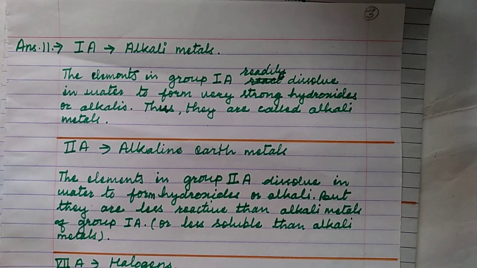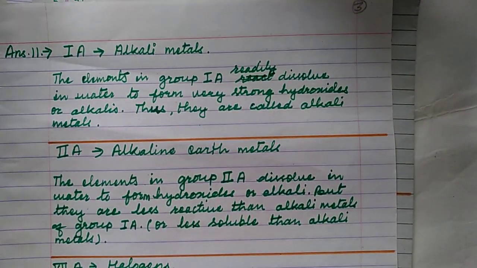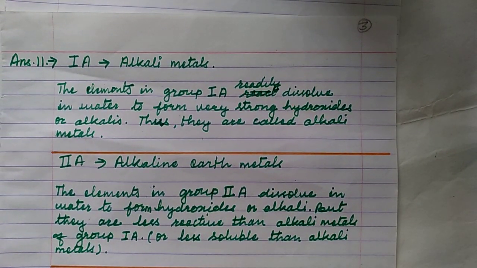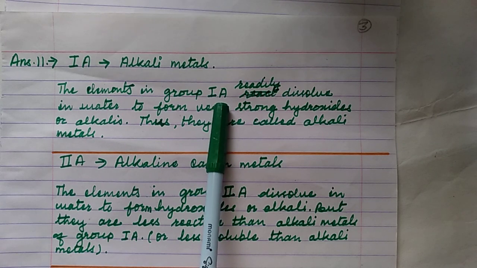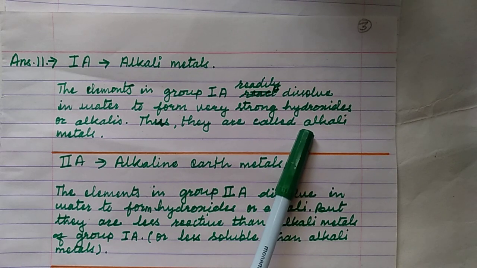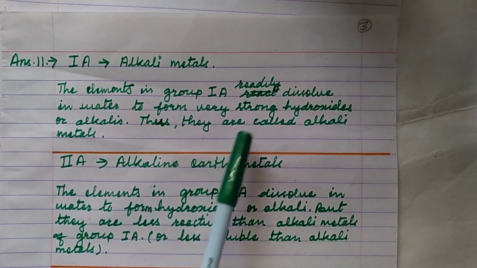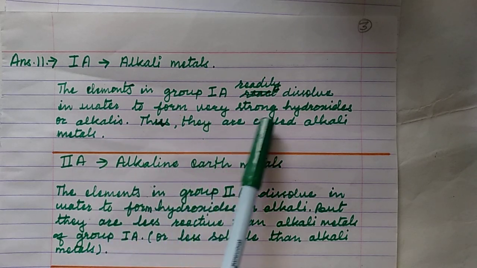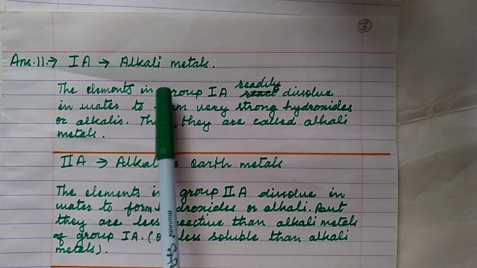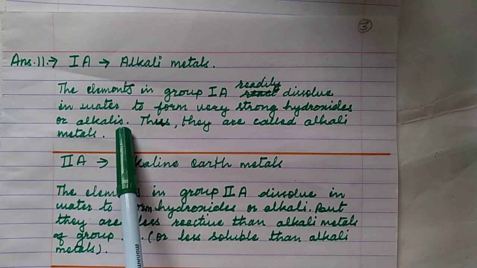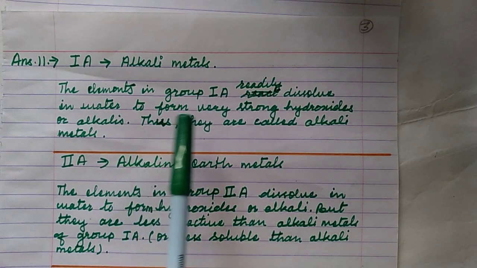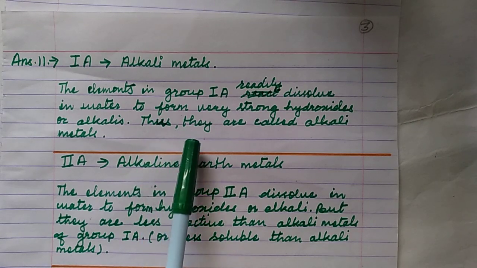Group 1A elements are also called alkali metals. The common name is alkali metals. The elements in group 1A readily dissolve in water to form very strong hydroxides, or alkalis. Thus they are called alkali metals. So very strong, very reactive hydroxides are produced when group 1A elements dissolve in water. They form alkalis, or hydroxides. That is why these are called alkali metals.